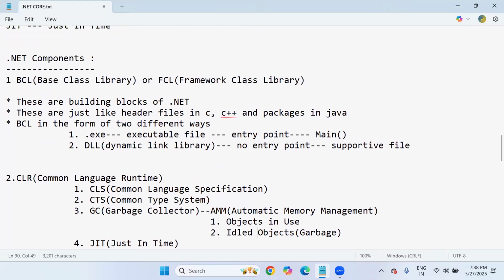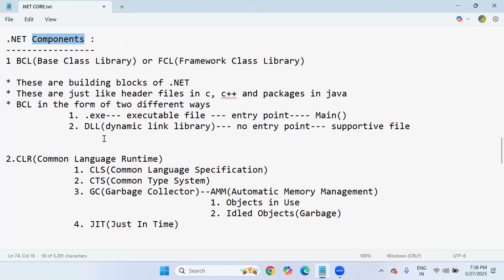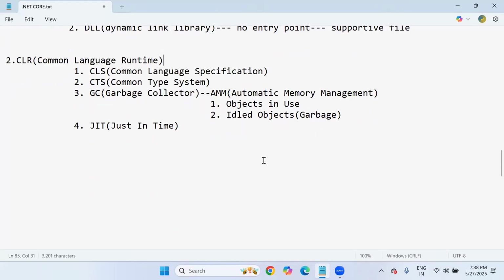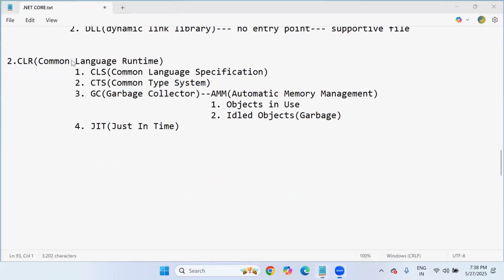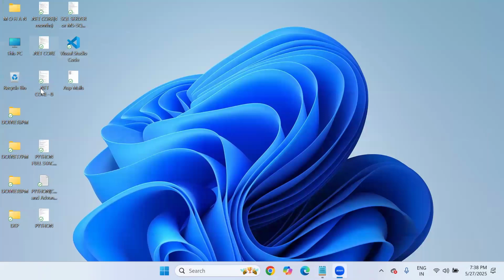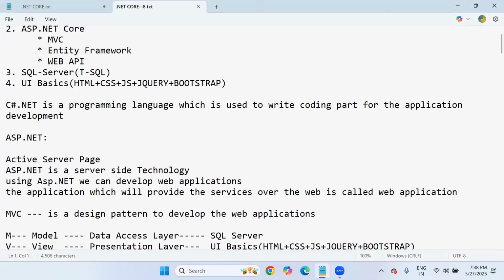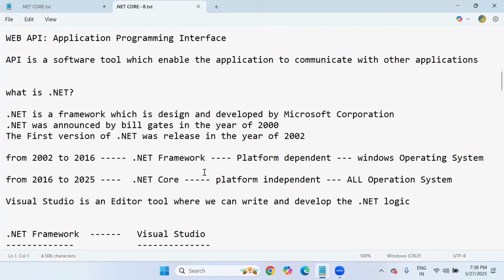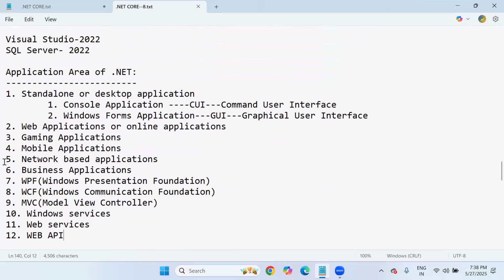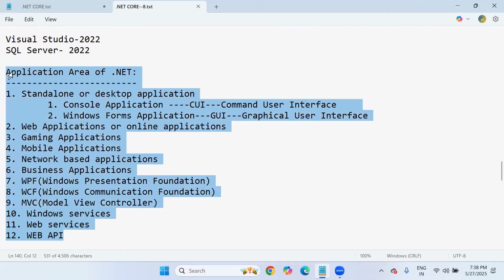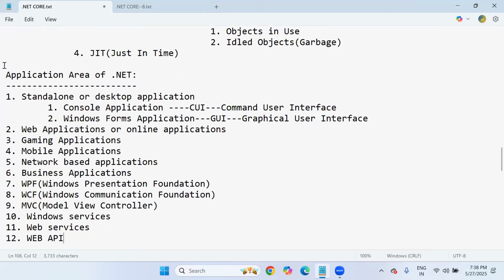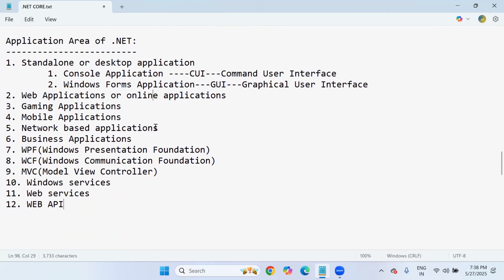So these are the most important components in the .NET application running process. And in .NET, what is the application area? Yes, what kind of applications can we develop using .NET, sir? Let's see the application area. What are the applications we develop using .NET? This is the application area of .NET. For my last batch I explained it, so I'm not writing it again.